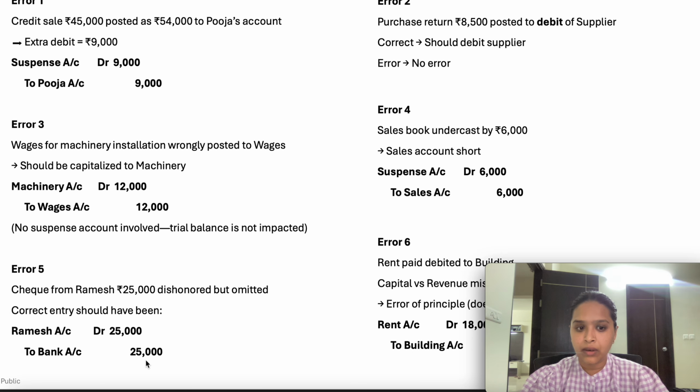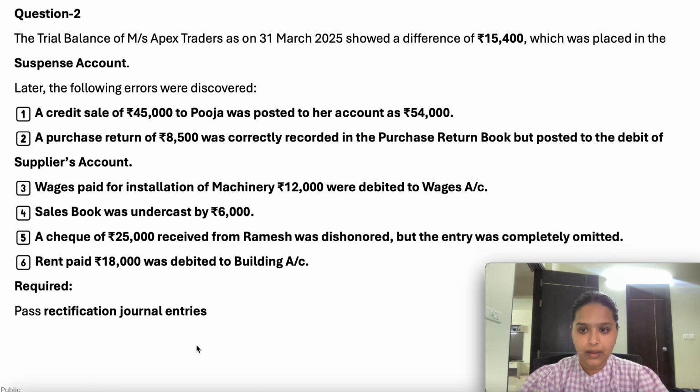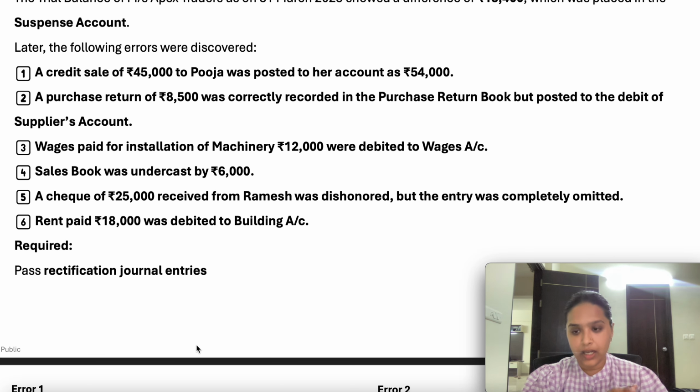Ramesh account debit to bank. Because earlier you have received the check, it means earlier you have recorded the entry as a receipt of the cash, but later on it was dishonored, so you have to reverse the transaction. So in this example they were saying that the dishonor entry you have not recorded, so you have to record the dishonor entry.